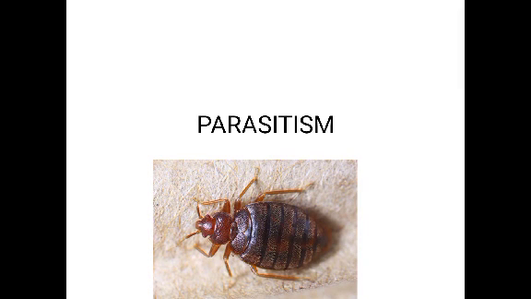Students, in this class we can see the topic parasitism. Parasitism is a type of interspecific interaction in which the parasite derives food and shelter from the body of the host and inhibits the survival of the host. So it is a type of interspecific interaction in which the smaller organism, that is the parasite, derives food and shelter from the body of the host and inhibits the survival of the host. Here the parasitic species is benefited while the host species is harmed.